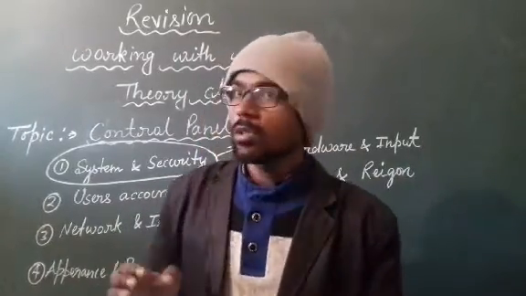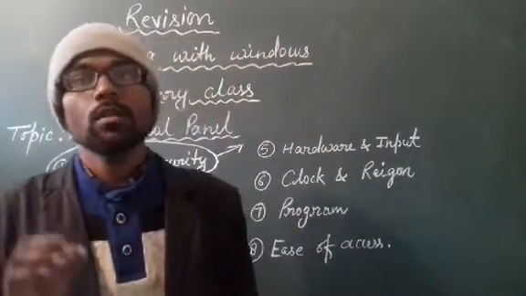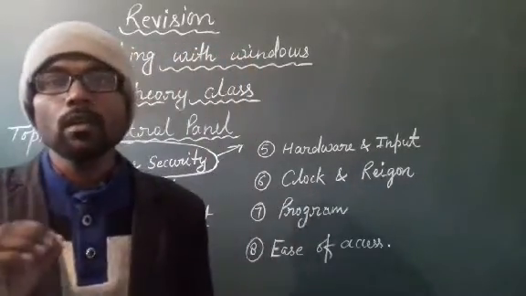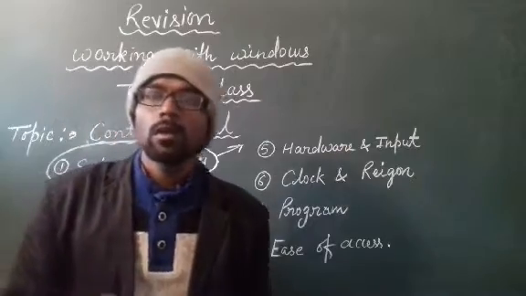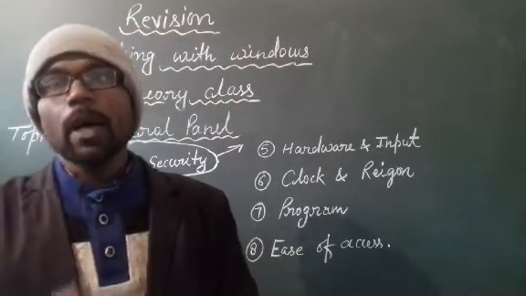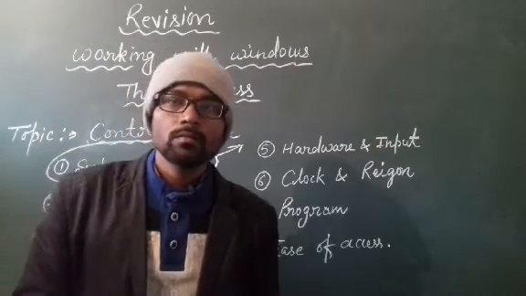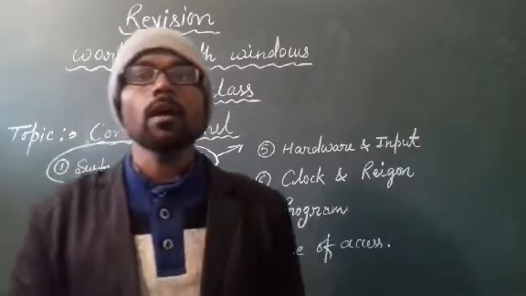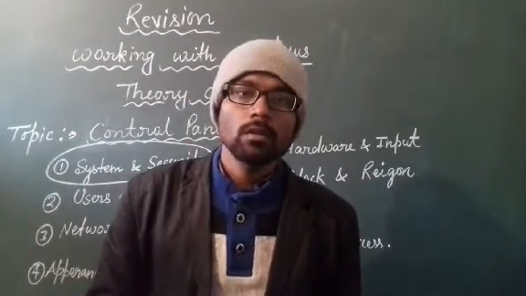Second is users account. Students, it is used to handle different users' accounts and to set up parental control. Next is network and internet.